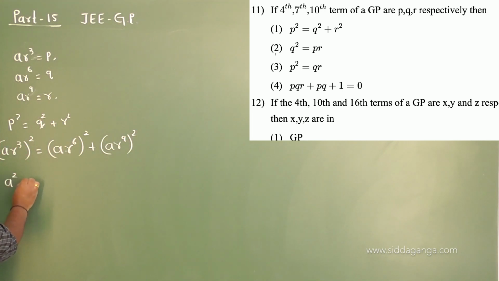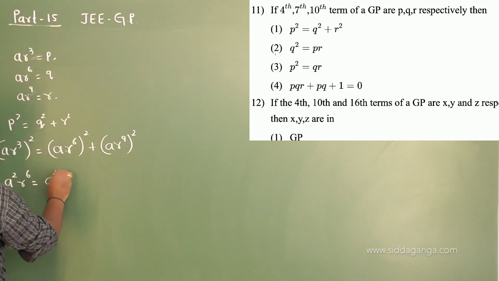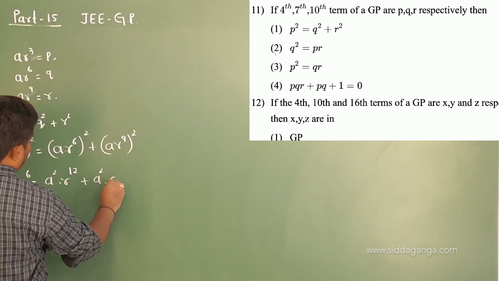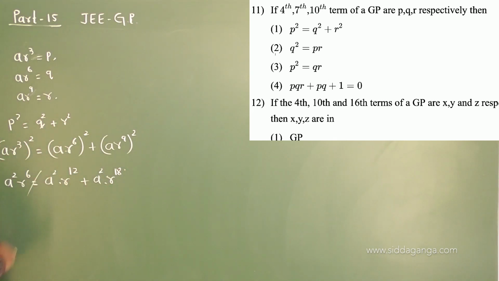So this becomes A square R power of 6 equal to A square R power of 12 plus A square R power of 18. So these two are not equal. They cannot be equal. LHS will not be equal to RHS anyway.